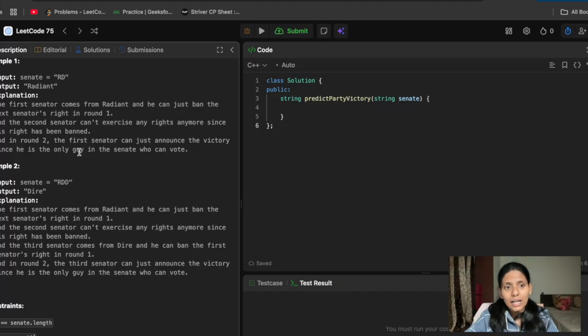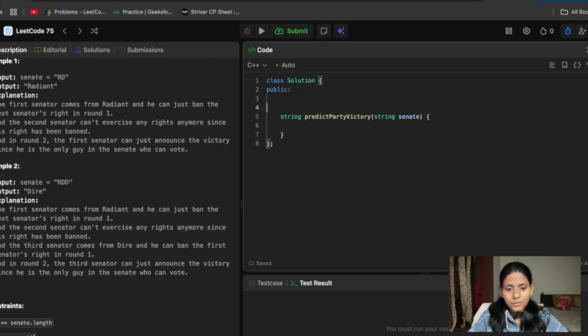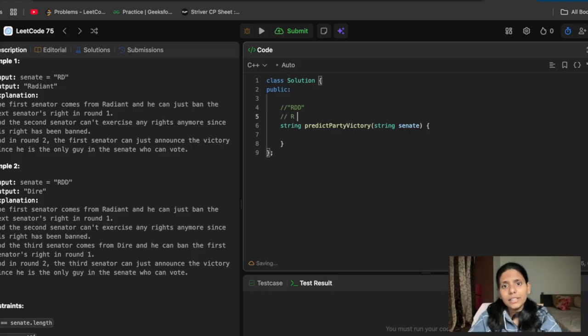So here in RDD, we could have said that R came first and then D came, then R killed D, then again D came, then R killed D. No, it's not like this. What happens here is R came, he kills D, then D is gone, then we have another D, but it is round one.